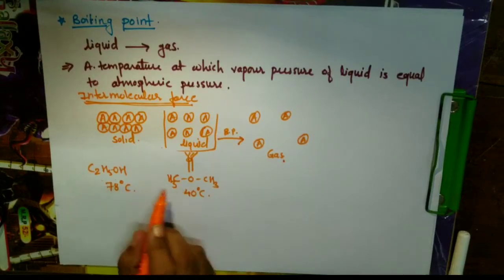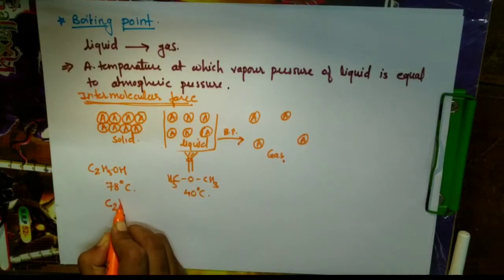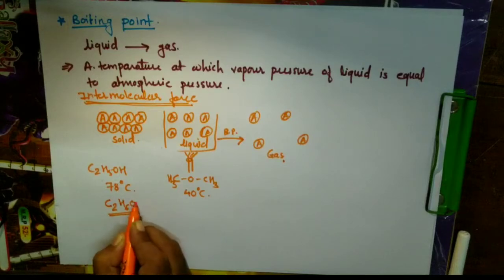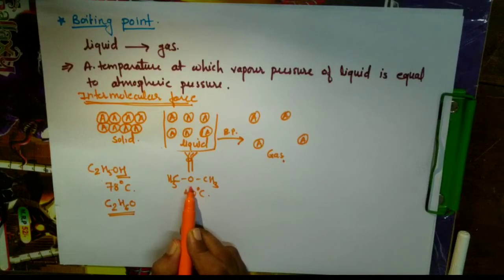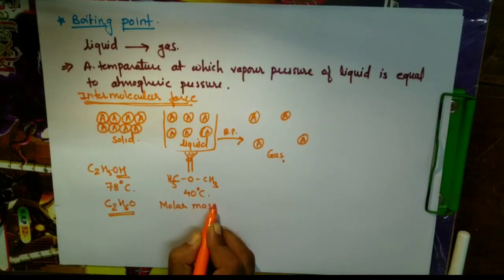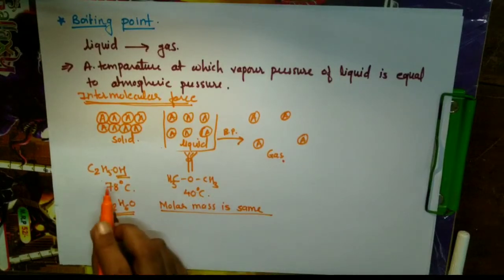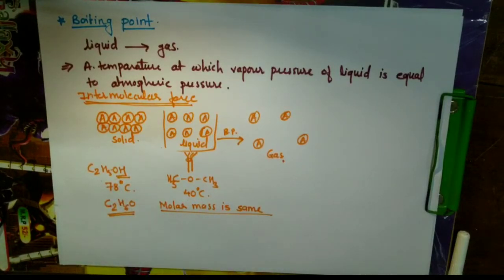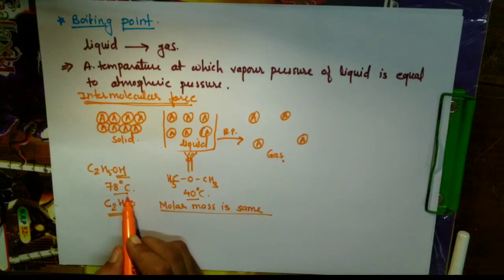They are functional isomers. Look at the molecular formula. Both have the formula C2H6O. That is, the molecular formula is the same, but they have different functional groups. Here it is the OH functional group, here it is ether. So they are functional isomers of each other. The molar mass of dimethyl ether and ethanol is the same because the molecular formula is the same, but they have different boiling points. Why?